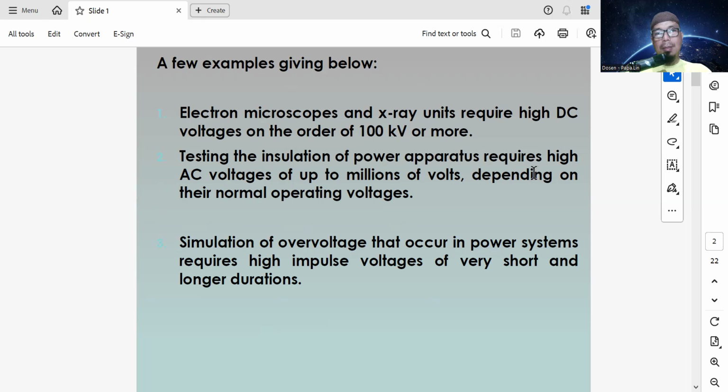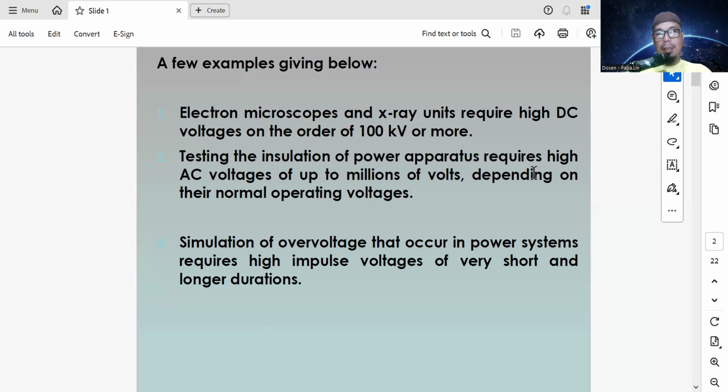Next, testing the insulation of power apparatus requires high AC voltage of up to millions of volts, depending on their normal operating voltage.